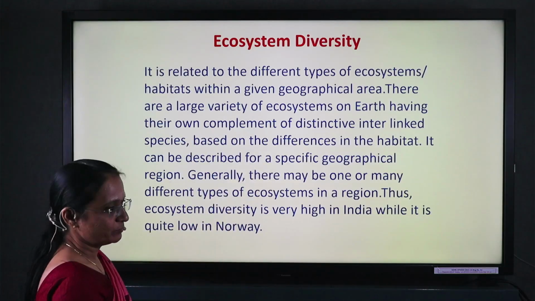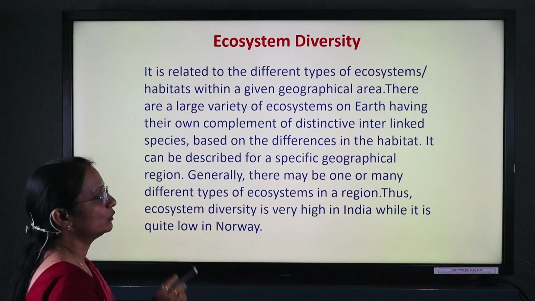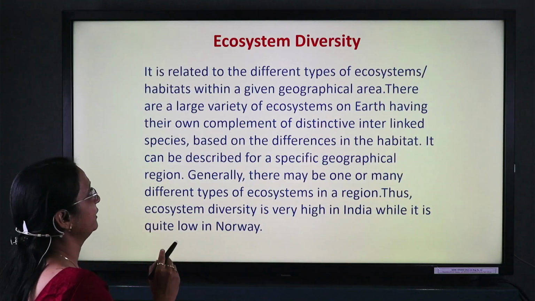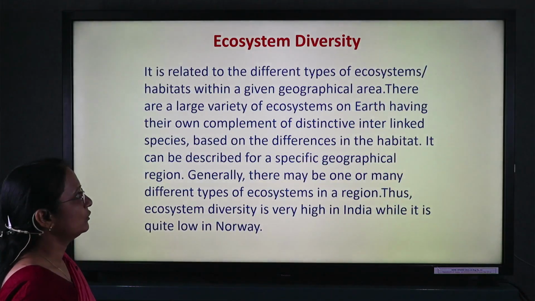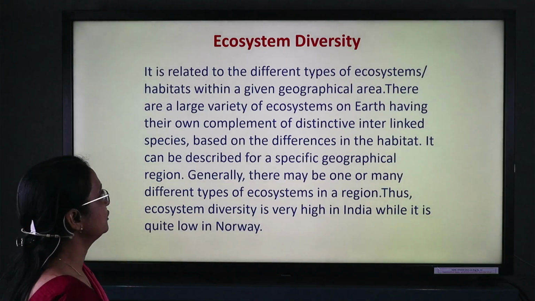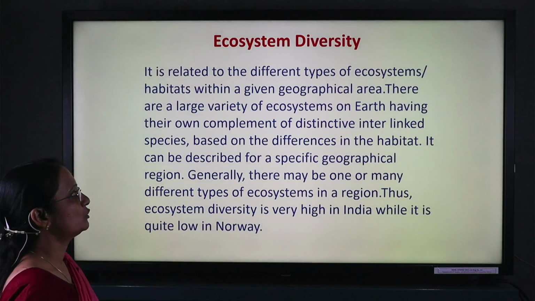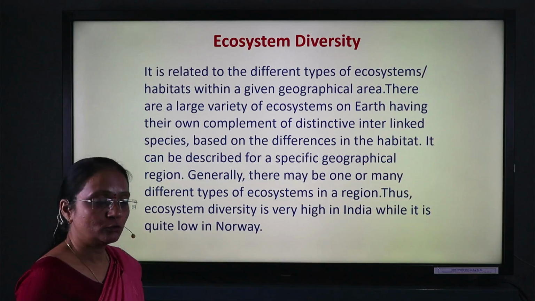Now the ecosystem diversity. Here it is related to different types of ecosystems, that is, the habitat within a given geographical area. There is a large variety of ecosystems on the earth, having their own complement of distinctive interlinked species based on differences in the habitat. How many different types of ecosystems are there?